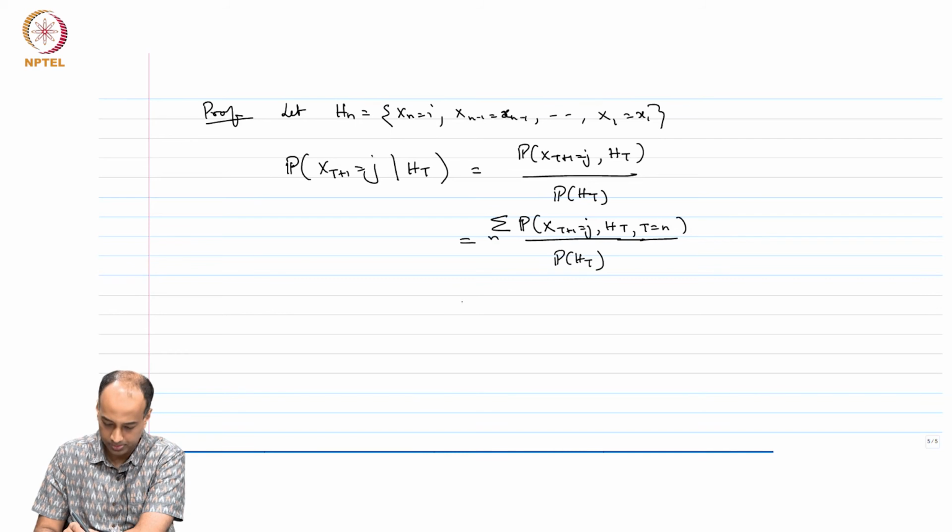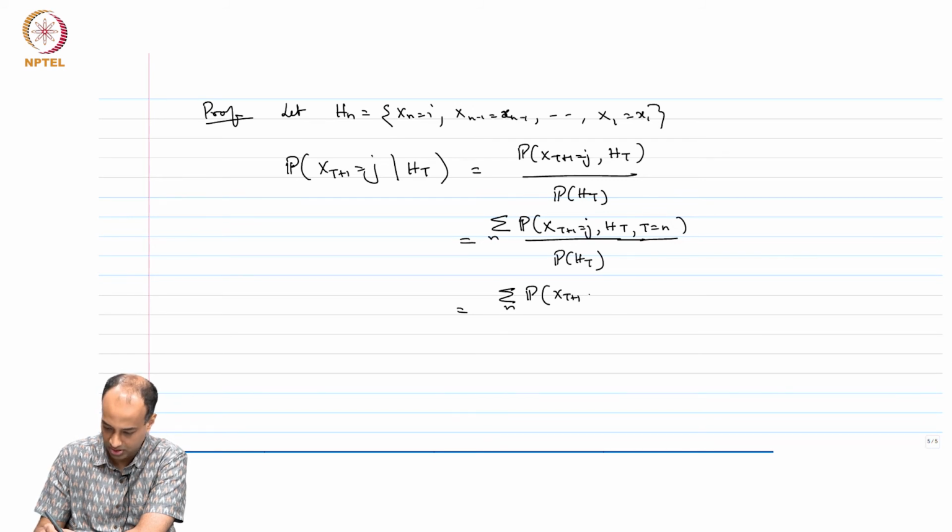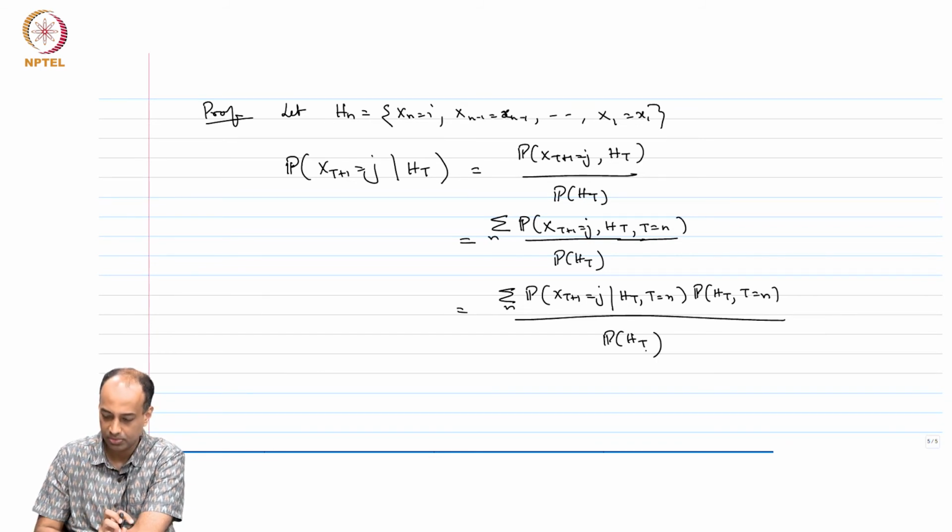Now, this is equal to the sum over n of the probability X t plus 1 equals j given H t, t equals n, times the probability of H t, t equal to n over the probability of H t. This is just by the definition of conditioning.